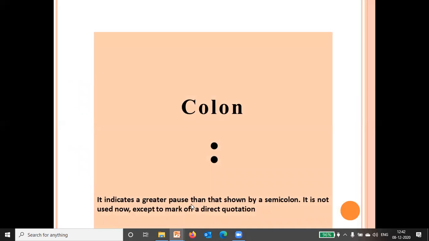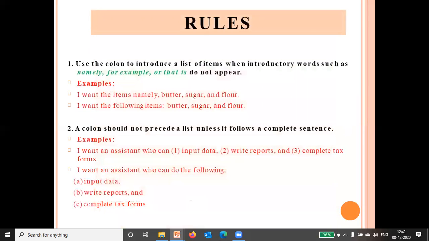Next is the colon. A colon indicates a greater pause than that shown by a semicolon. It is not used now except to mark off a direct quotation. Now let's see where it is used. Use the colon to introduce a list of items when introductory words such as namely, for example, or that is do not appear. If I want to show some items, how can I use a colon? I want the following items: butter, sugar and flour. This is the sign of a colon, two dots.